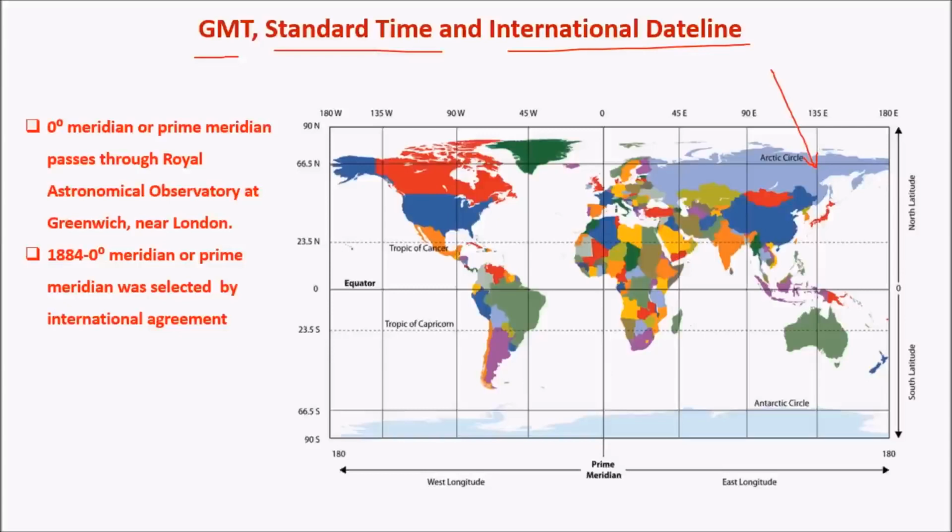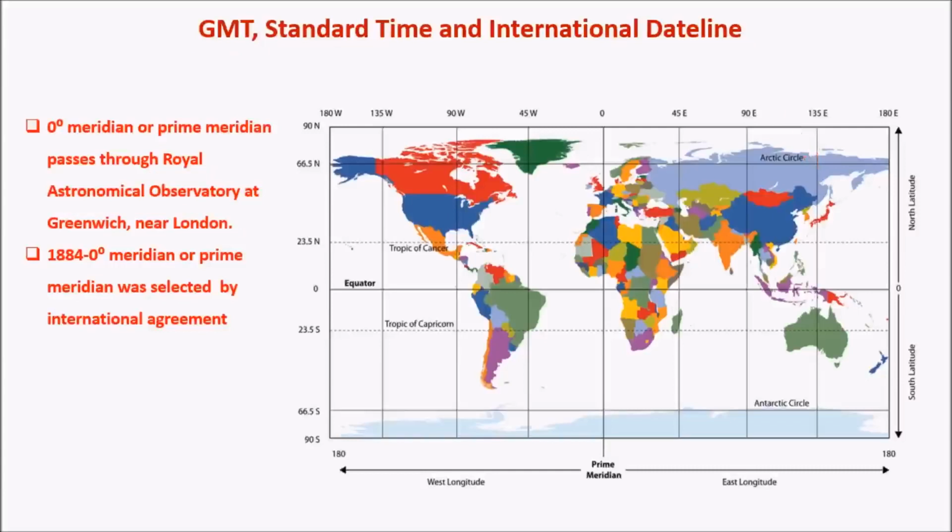So to bring in uniformity, the longitudes were first envisaged, and by using longitudes we could determine time and date with respect to a certain location. And this certain location is Greenwich, that is the prime meridian, which passes through Greenwich in London. In 1884, it was decided that this line would be the prime meridian. As the British were ruling all over the world, they were dominant, and they got to decide which line would be the prime meridian, and they chose the one which passed through the Royal Astronomical Observatory, Greenwich, near London.